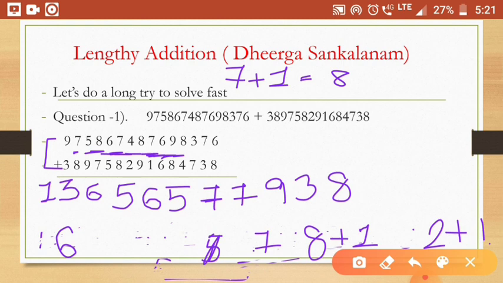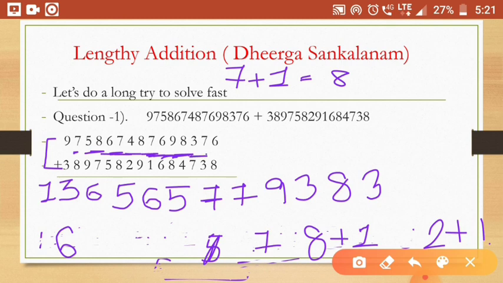Now you want to see its next place, 8 and 4. What is the end number of 8 and 4? 13. Okay, 13. So why 13? Because we have to see its next place. 7 and 3 is the end number, so do plus 1. 12 plus 1, 13. So here we have to write only 3, not 13. Now, here we have to see its next place.